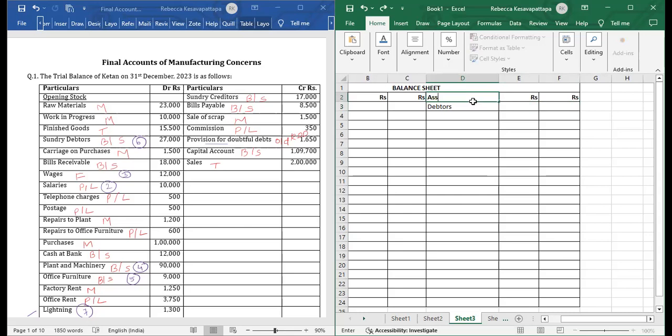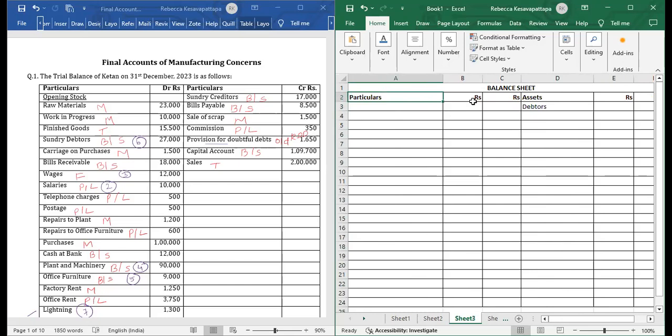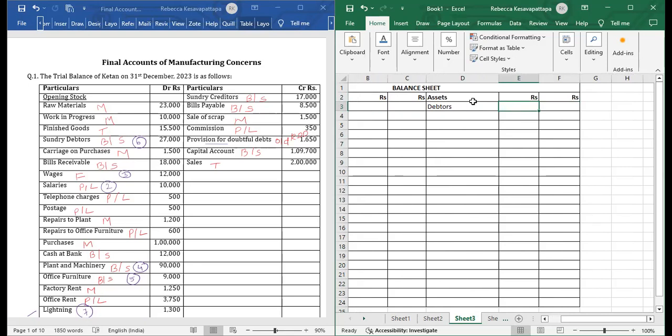This is assets and this is known as liabilities. In assets, we wrote debtors. Debtors have an adjustment, so in the inner column we will write the amount of debtors, 27,000.